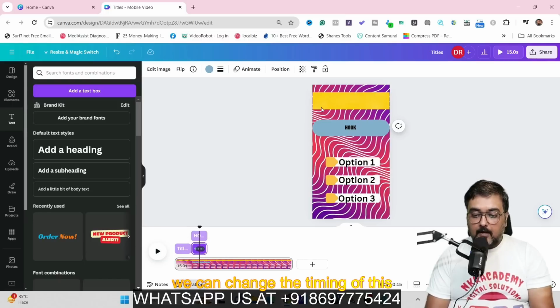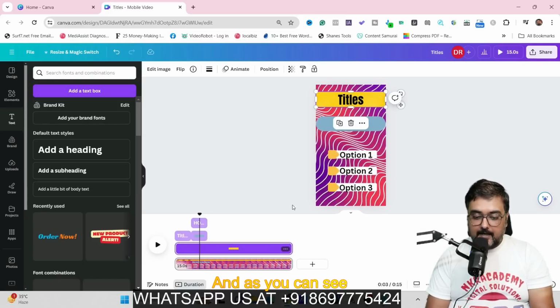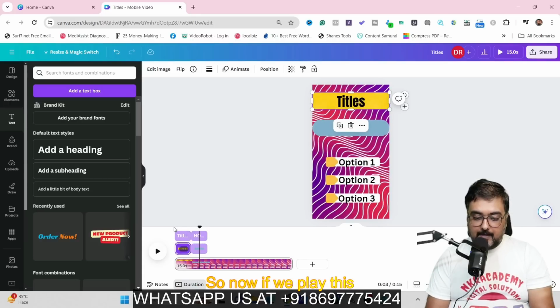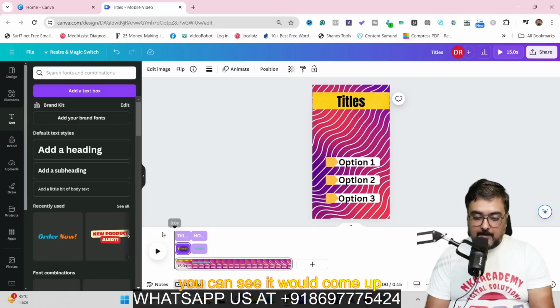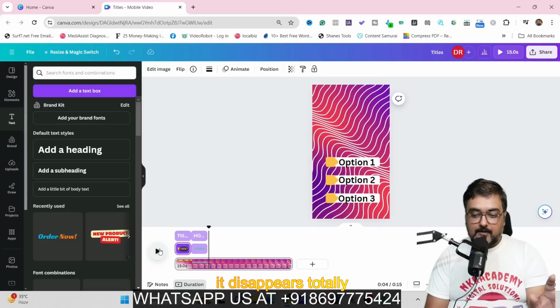In a similar way, we can change the timing of this yellow bar as well. We just need to select this yellow bar, and as you can see, the timing comes up. Now we can actually change this like this. So now if we play this, you can see it would come up a little better. So let's play this, and there you go. It disappears totally. So that's quite cool.